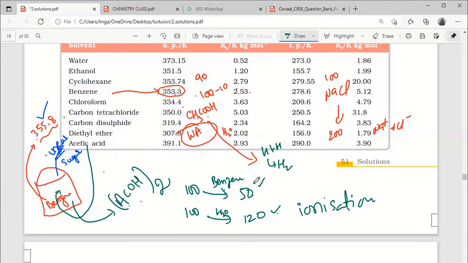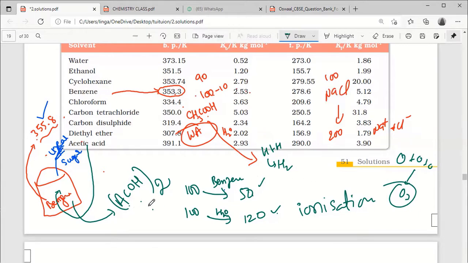Trimerization means 3 molecules becoming a single molecule. Like 3 oxygens becoming O3, triatomic. Yes, sir. Okay.